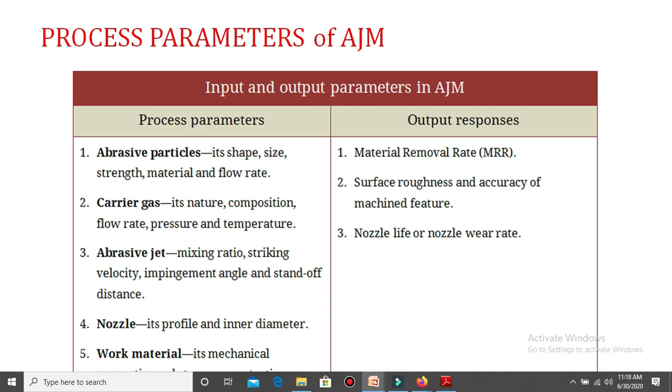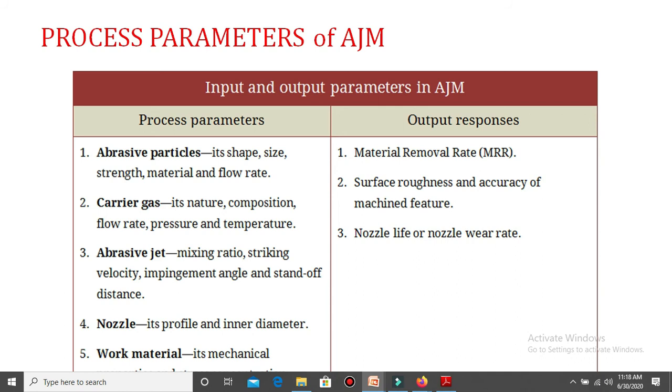Second one is the carrier gas: its nature, composition, flow rate, pressure and temperature. The carrier gas is a very important factor in abrasive jet machining, because whenever we want to deliver the abrasive particles from the mixing chamber to the nozzle, they should be carried easily.